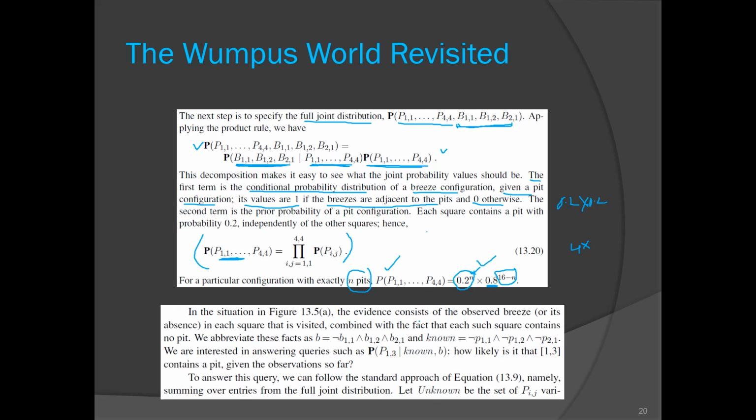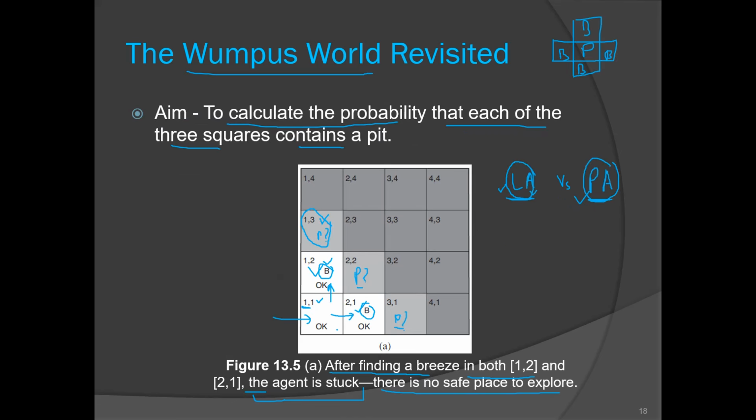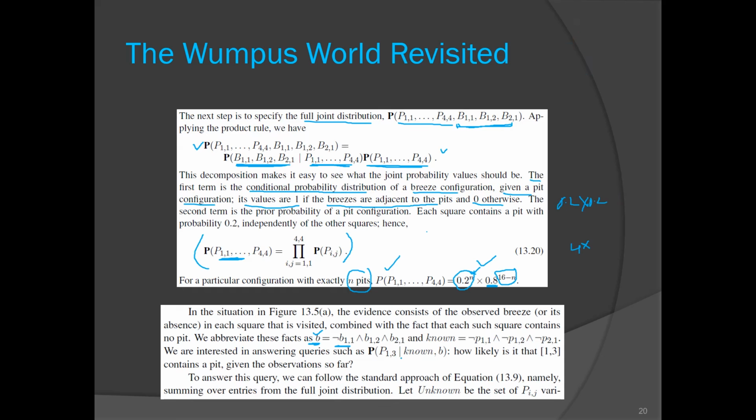Then what are the evidences that we have? About breeze, there is no breeze at location 1 comma 1, denoted by not B 1 comma 1. There is breeze at 1 comma 2 and 2 comma 1. So this is about breeze. And what about pits? There is no pit at 1 comma 1, 1 comma 2 and 2 comma 1. See the figure, there is no pit at these 3 locations. There is no breeze at 1 comma 1, but there is breeze at 1 comma 2 and 2 comma 1. So these are the evidences that we have so far.